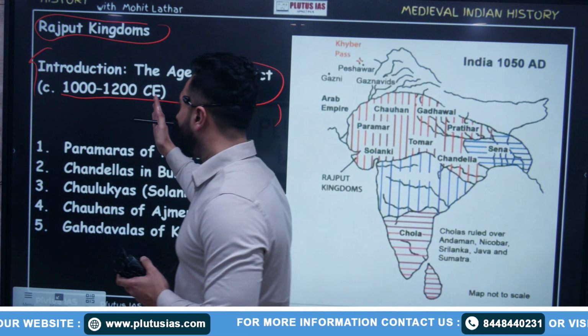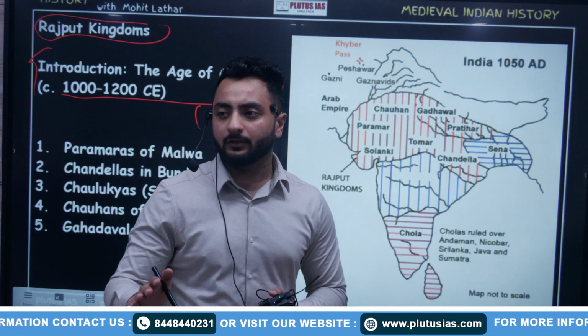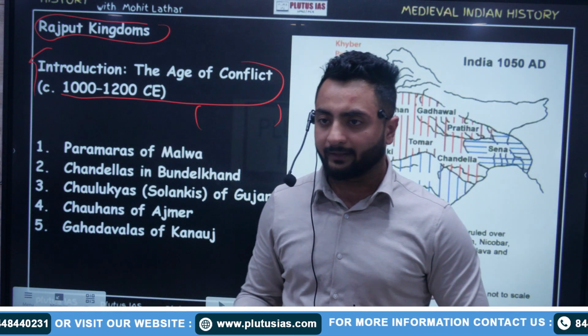We saw how after this tripartite struggle, these kingdoms got broken into smaller kingdoms.